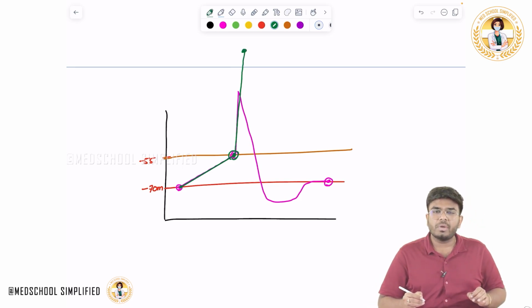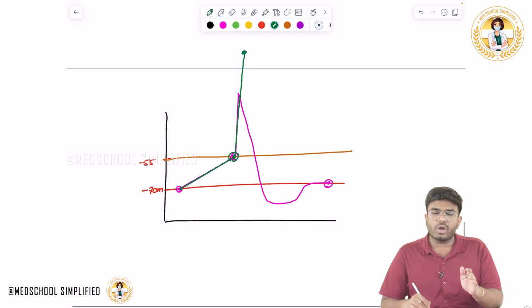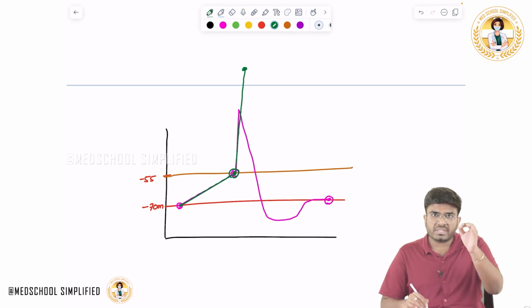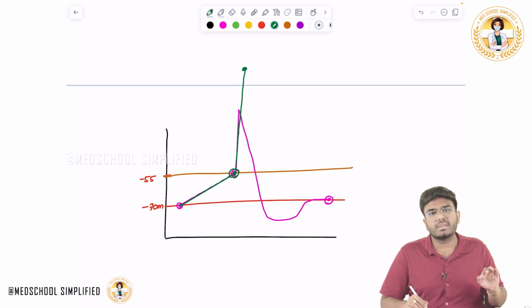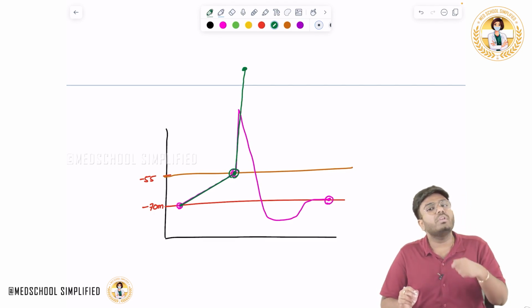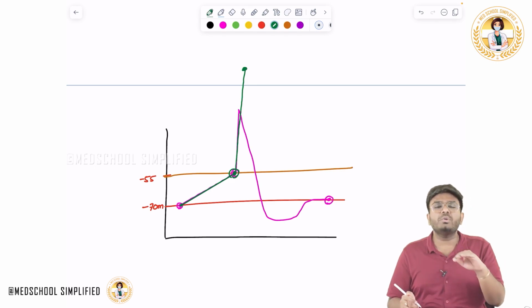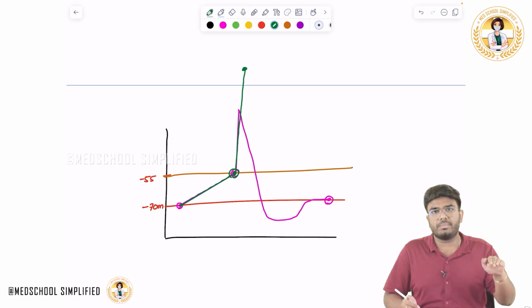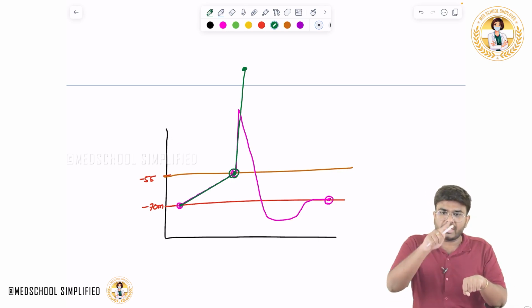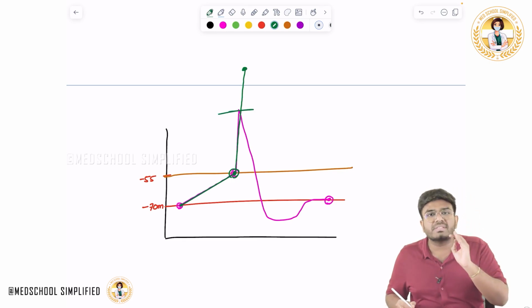Now the cell membrane becomes more positive, from plus 10, it was supposed to be plus 10, plus 20. Now do you think in this neuron it will become plus 50, plus 60, plus 70? No, it will never occur something like this. It doesn't matter how powerful your stimulus is. Even if it is a light stimulus, even if it is a powerful stimulus, the amplitude of the action potential, the height of the action potential, is always the same. If 10 action potentials are produced, the height will always be the same.